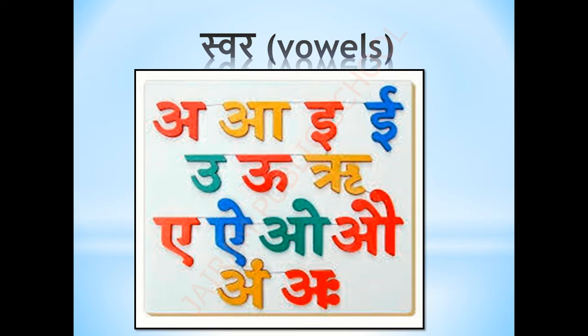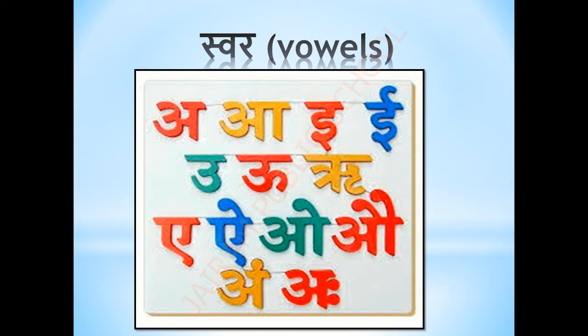A, E, U, Ri. A, I, O, Au, Ah. Okay, students, all of you can hear the sounds that I'm telling now. These sounds we will add to the vyanjans. We will add the sounds to the vyanjan, then the vyanjans will change into different letters.